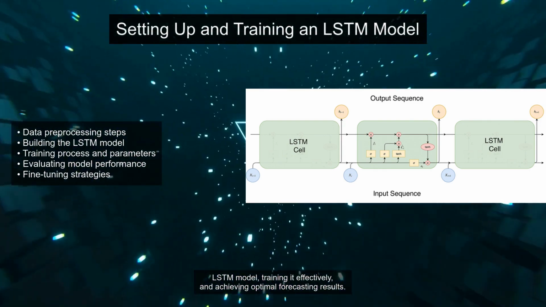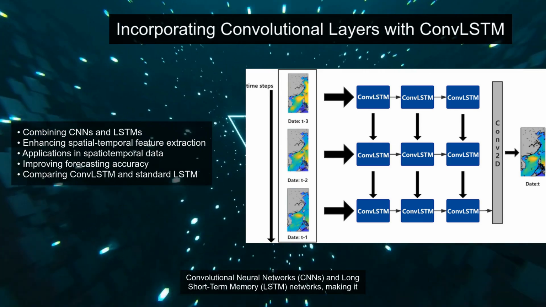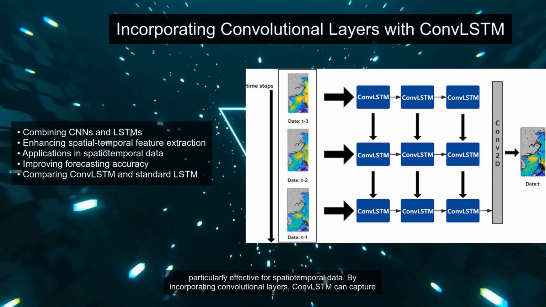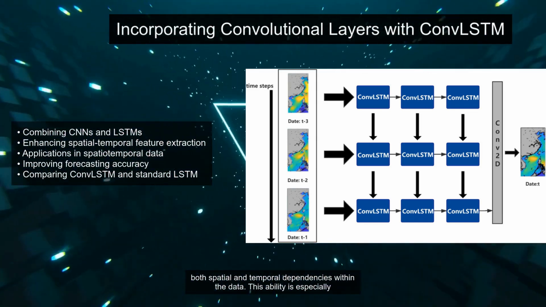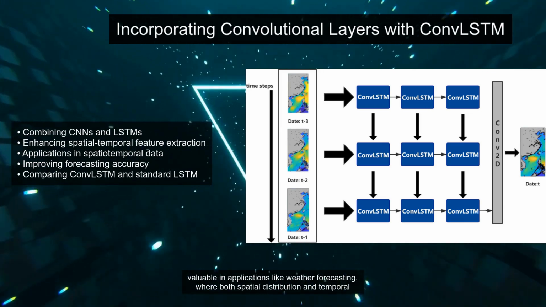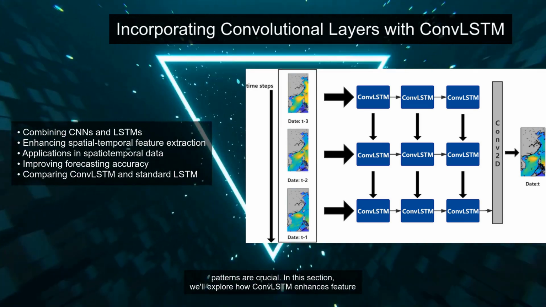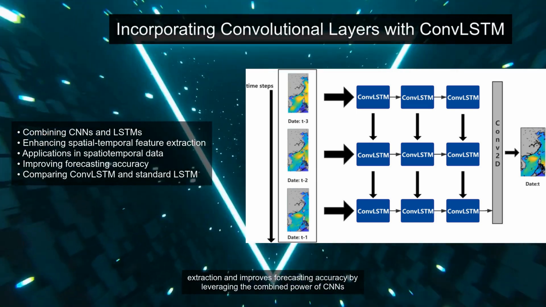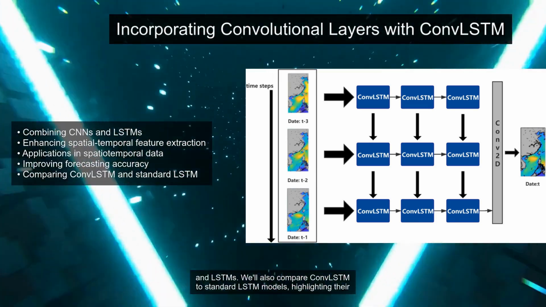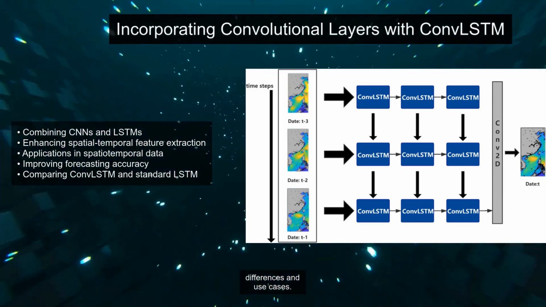The ConvLSTM model is an innovative approach that combines the strengths of convolutional neural networks, CNNs, and long short-term memory, LSTM, networks, making it particularly effective for spatiotemporal data. By incorporating convolutional layers, ConvLSTM can capture both spatial and temporal dependencies within the data. This ability is especially valuable in applications like weather forecasting, where both spatial distribution and temporal patterns are crucial. In this section, we'll explore how ConvLSTM enhances feature extraction and improves forecasting accuracy by leveraging the combined power of CNNs and LSTMs. We'll also compare ConvLSTM to standard LSTM models, highlighting their differences and use cases.